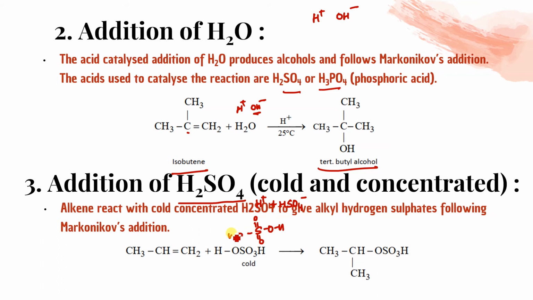Let me show you again. So this bond is going to break. So what will happen? OSO3H. So this is, got it? This negative part will attach to that double bonded carbon atom where hydrogen is less. That means it will go and attach here, and this will form like this. So we can say this is isopropyl hydrogen sulfate. Got it?